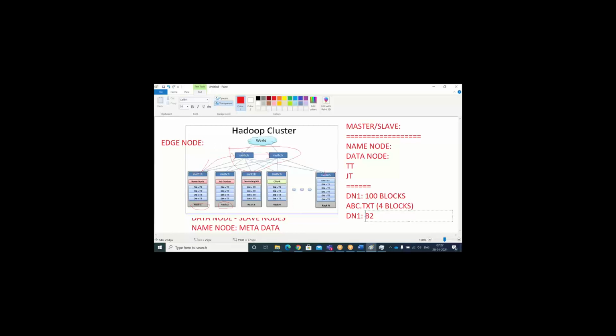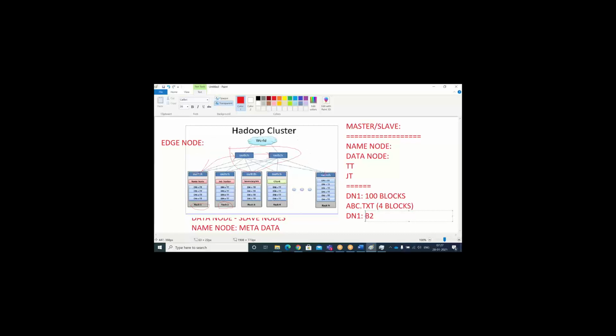Then the driver will work on your task, whether you are just reading or doing any updates or modifications. Based upon that, the output will be shown to you through your edge node console. Because of that only, we are mentioning here data node with the task tracker and job tracker along with the racks. This entire thing we call a Hadoop cluster.